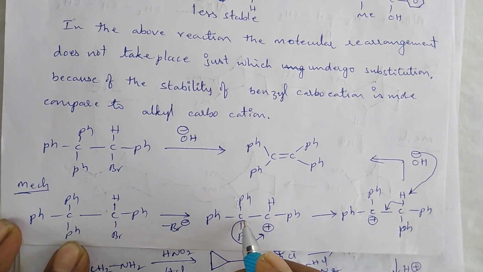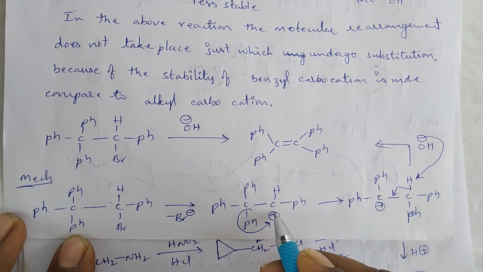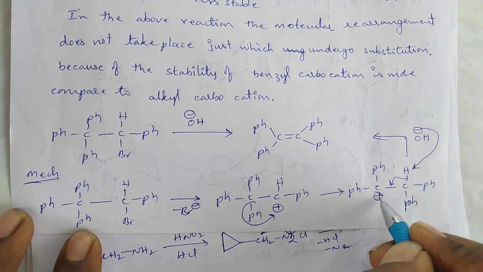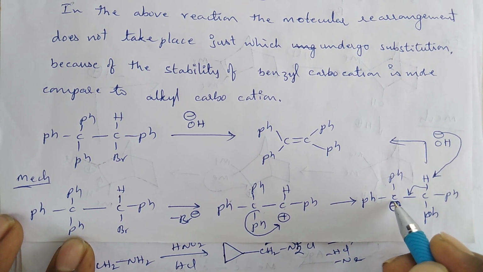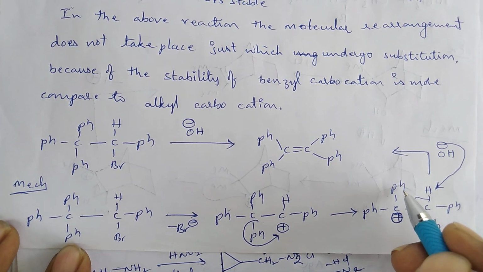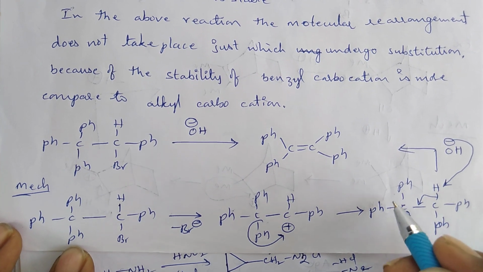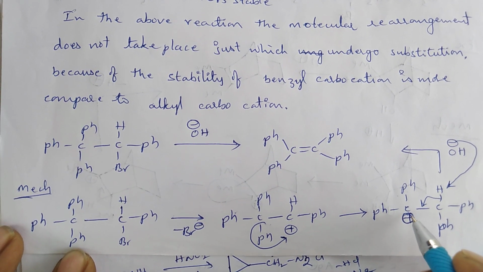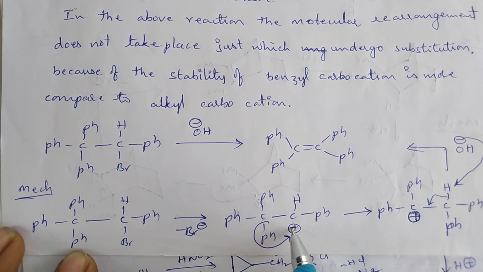So by the migration of this phenyl group to this carbon center, we produce a tertiary carbonium ion. Here this tertiary carbonium ion has two benzene rings, so more conjugated structures are possible with both of the benzene rings. Due to this reason, the stability of this carbonium ion is more compared to this carbonium ion.